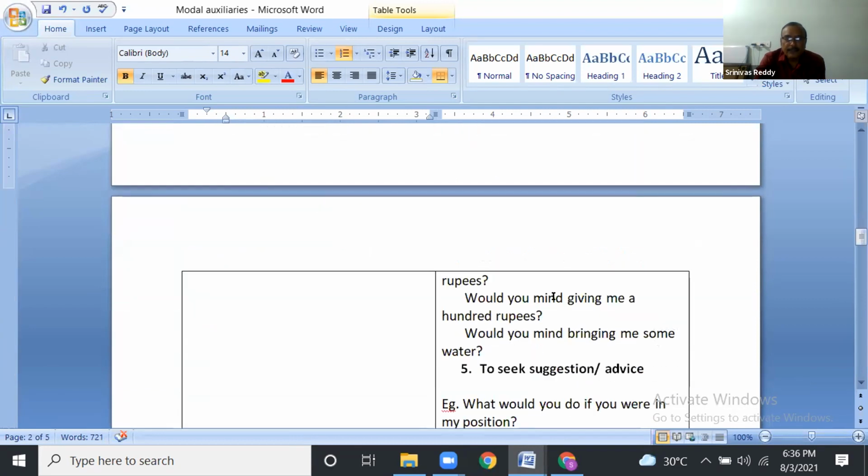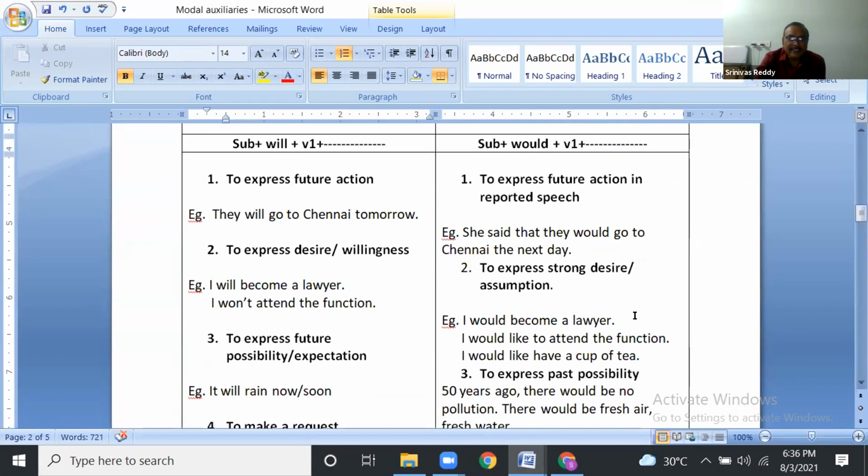Next one. Would you mind is always followed by the -ing form. Have you taken this, guys? Have you taken this?